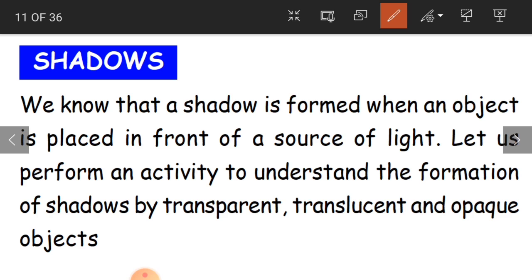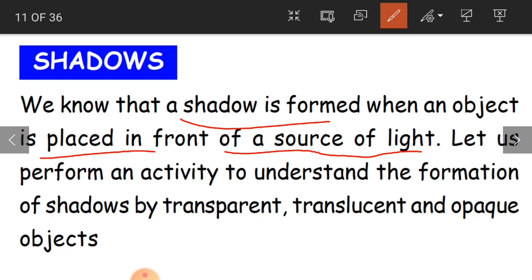Okay, children, we know that a shadow is formed when an object is placed in front of a source of light. It's not only sunlight or the daytime.